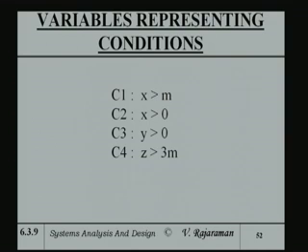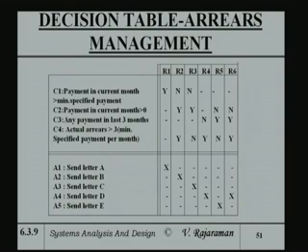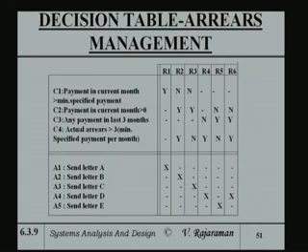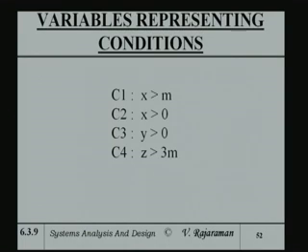The actual arrears is some z, which is a variable, because the arrears will change from person to person, and it is not related to x and y. So, I put a new variable z, and it is greater than 3 times m, where m was used for minimum specified payment per month.